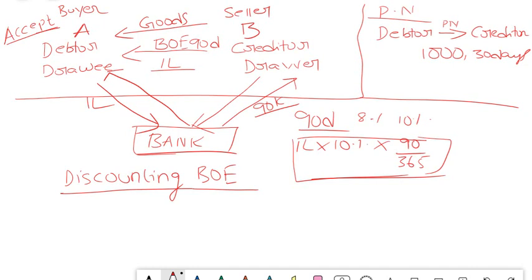Some of the important features you should note regarding a promissory note, which is also defined in the Negotiable Instruments Act 1881: a promissory note is generally an instrument in writing. It should be in writing, and it contains an unconditional undertaking. It should not have any conditions, and it contains a promise that a particular sum of money will be paid in so many days, either to the person who is lending that money or to the bearer.